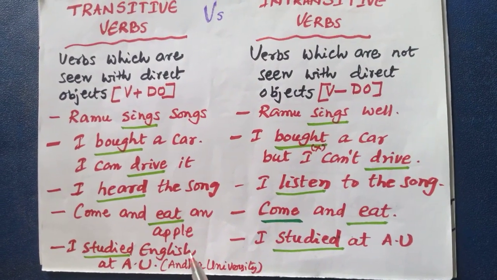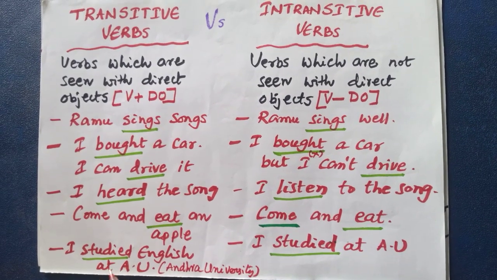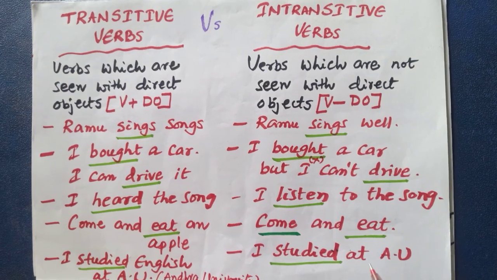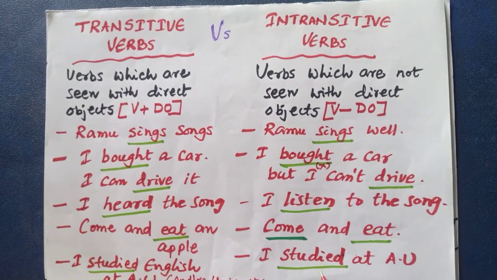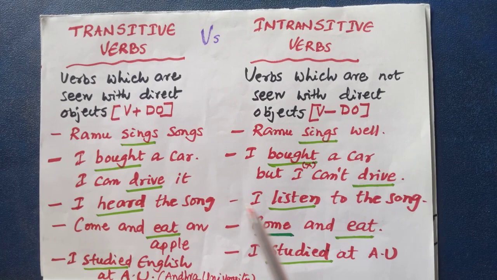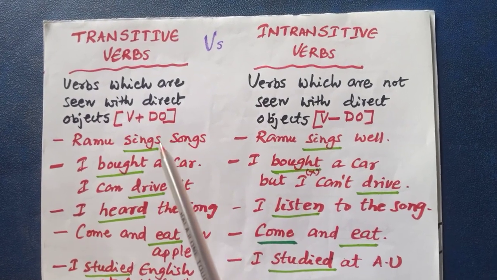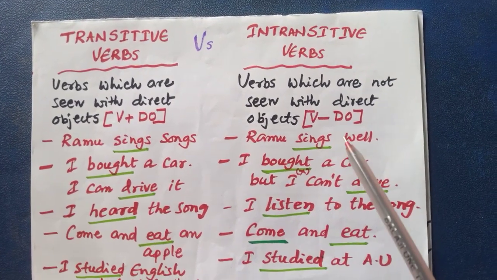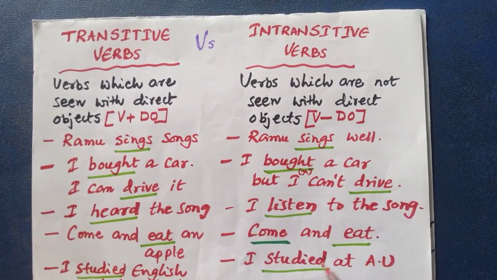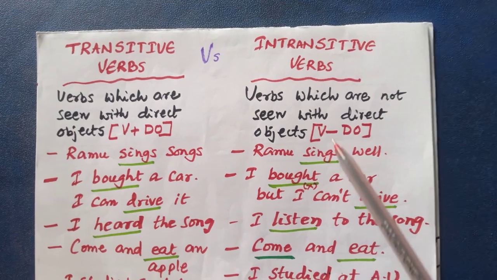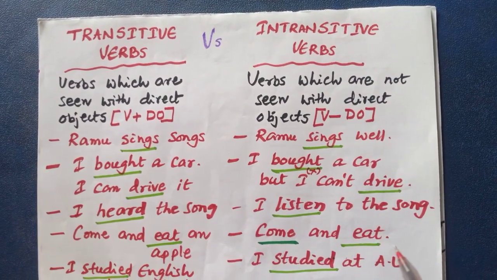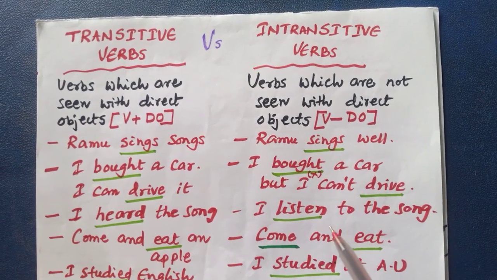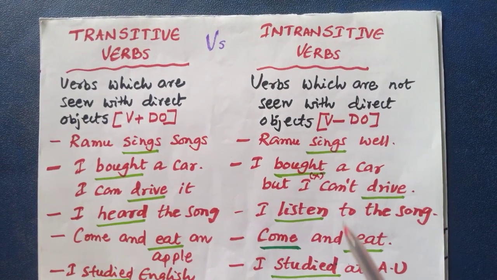I studied English. English is the direct object. So studied is the transitive verb. I studied at AU. Here there is no direct object. So studied here is the intransitive verbs. In this way, if verbs are seen with direct objects, then those verbs are called transitive verbs. If the verbs are not seen with the direct objects, they are called intransitive verbs. Or if the verbs are seen with the objects to the preposition, those verbs are also called intransitive verbs.